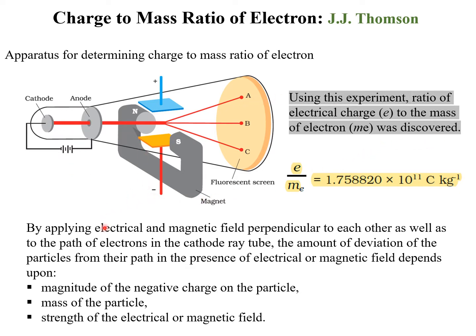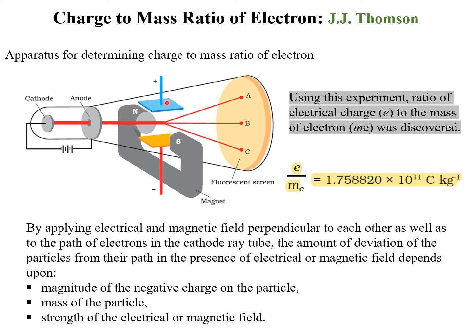So by applying the electric and the magnetic field perpendicular to each other, as well as to the path of the electron, so this is the magnetic field, and the blue and the yellow one is the electric field. These two are perpendicular to each other, and also perpendicular to the flow of the cathode ray. So that is the experimental setup.